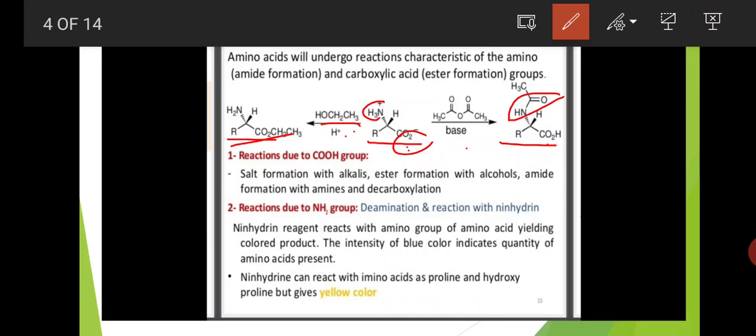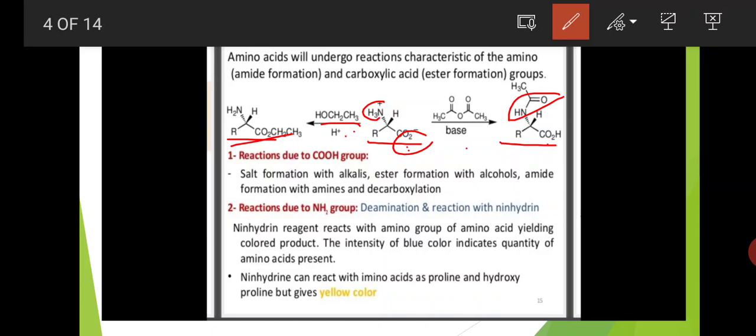This ninhydrin reaction is also useful for identification of amino functional groups in chromatography techniques. In chromatography, to identify the amino acids, we can apply ninhydrin spray.